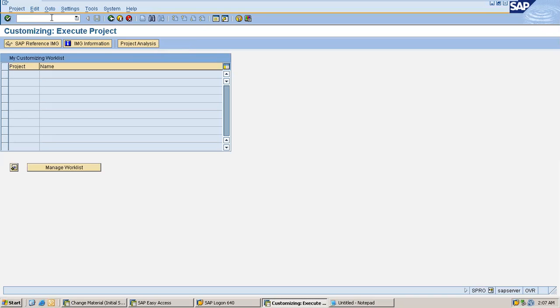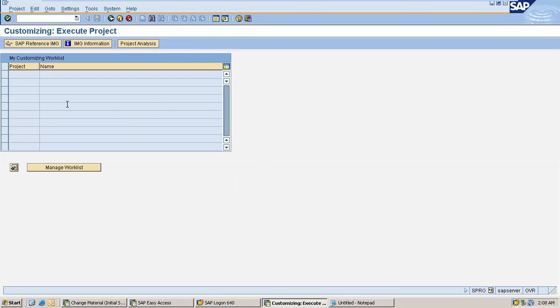This is how your customizing menu looks. You can see the transaction code SPRO here. SPRO's full form is SAP Project Reference Object. I'll write it separately in the running notes. Just remember SPRO has a full form, that is SAP Project Reference Object.